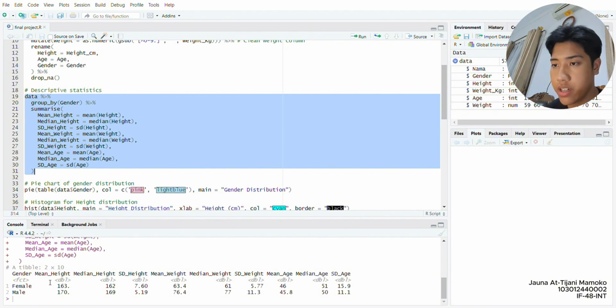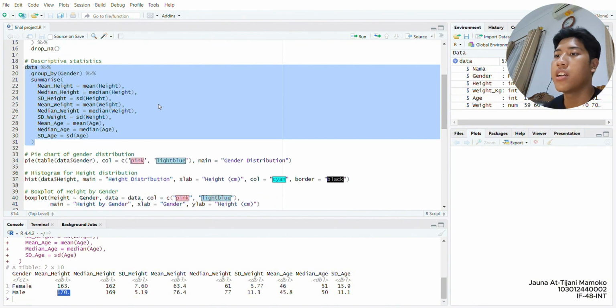For example, for height, female, the mean is 163 centimeters, and for male it is 170 centimeters. You can see it from right here. I think it's pretty clear.